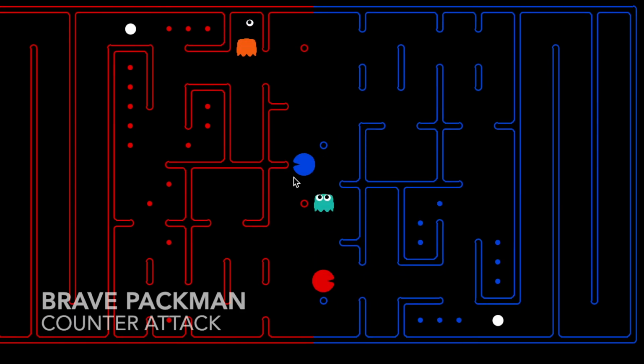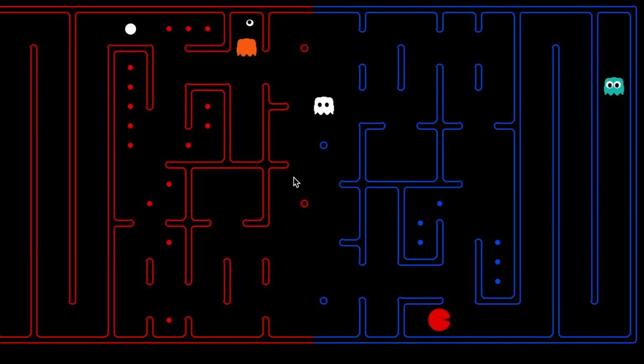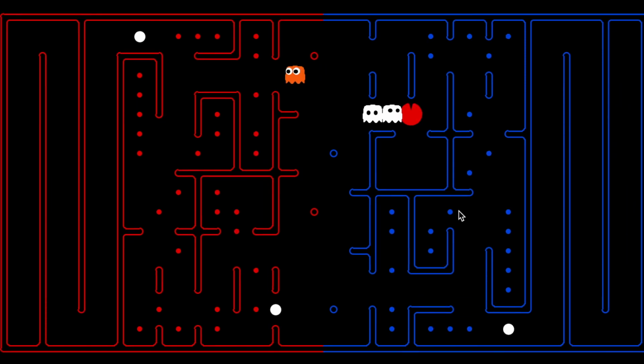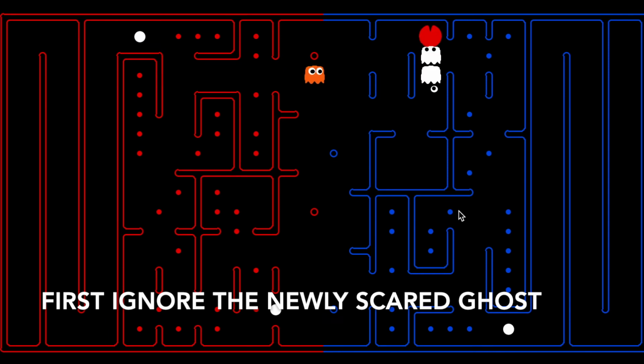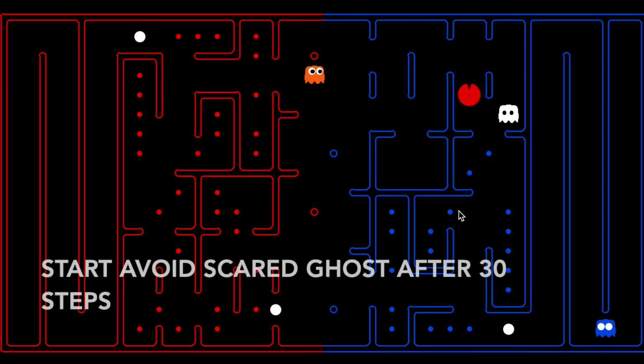In this scenario, the Pacman does not go straight home because of a chasing ghost. Instead, it goes to the nearest capsule and counterattacks. This is a serial behavior of a shrewd Pacman that ignores the newly scared ghost at first, and then becomes tactical and avoids the long scared ghost in case it escaped the scared state.